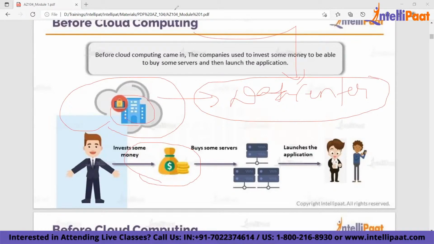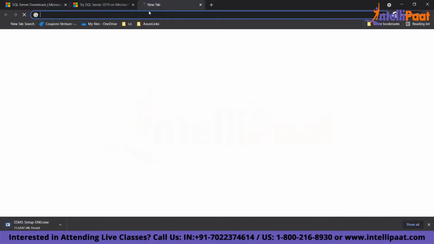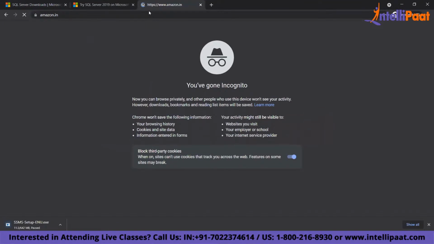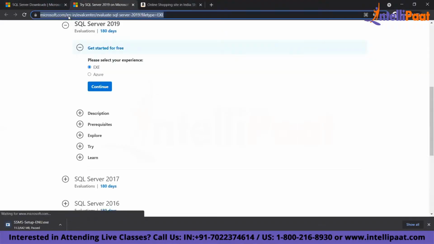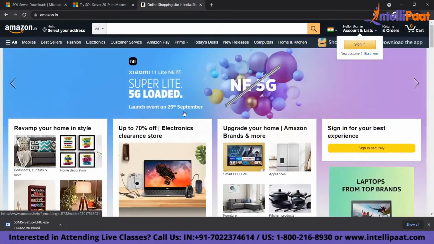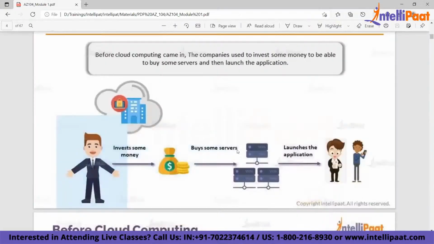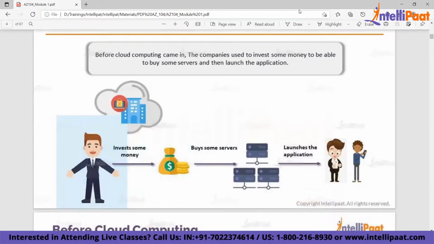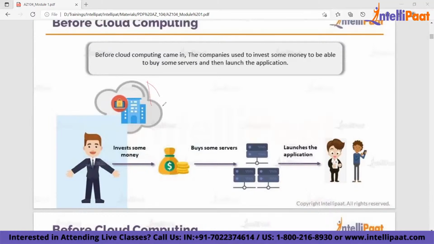Now let us take an example of some application. If you take an example of Amazon.in, what is Amazon.in? Amazon.in or Amazon.com, what is Amazon? Amazon is an online shopping company. Now if this company needs to maintain its own data center, what does it have to do? Let's say Amazon is hosted in their own data center.